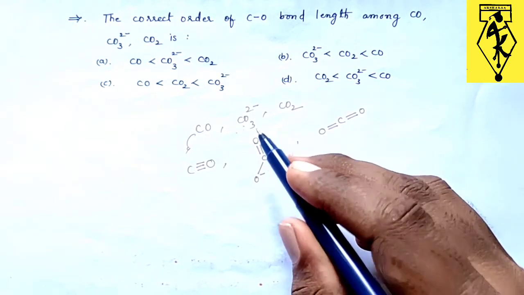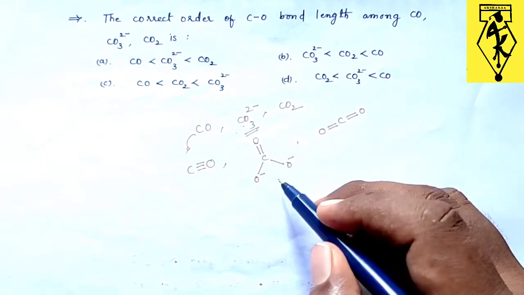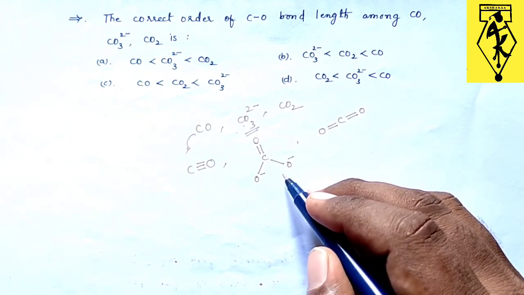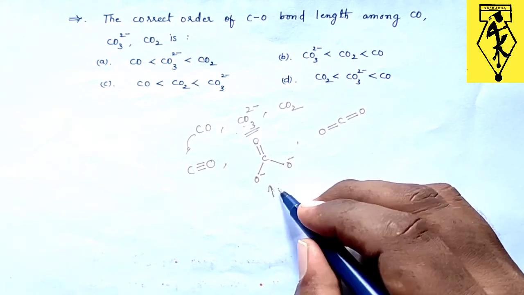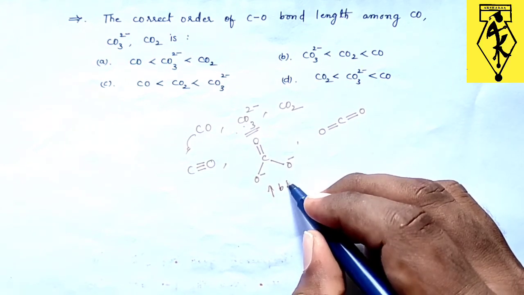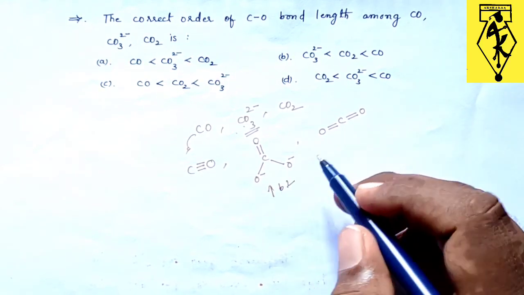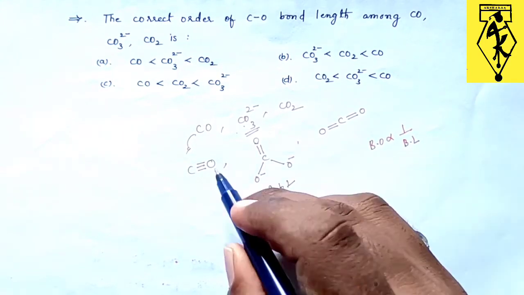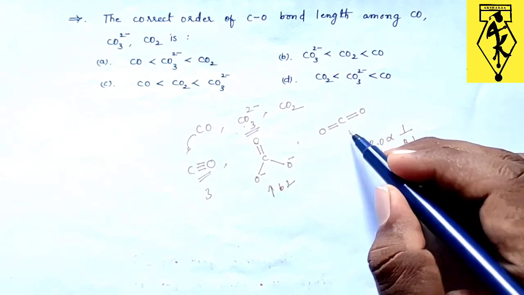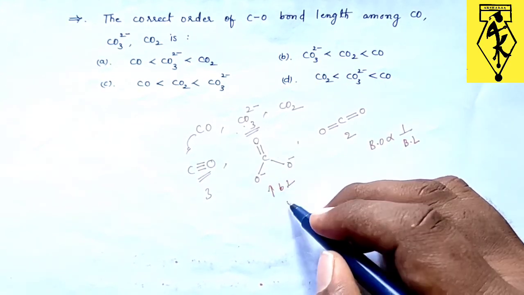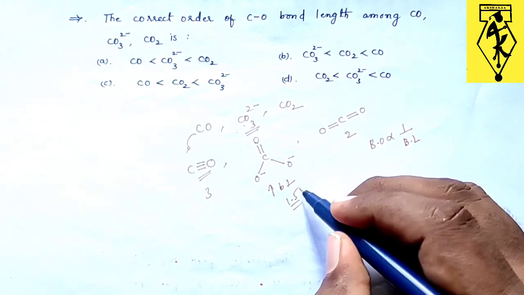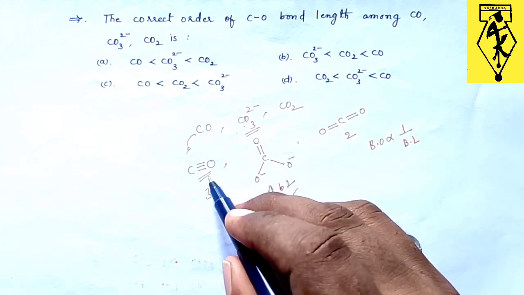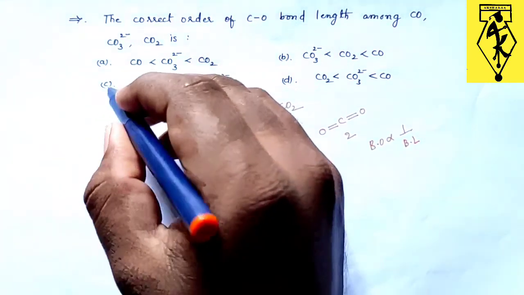Now here if we take this carbonate anion, we have more single bond character. More single bond character means more bond length. We know that bond order is inversely proportional to bond length. So here bond order will be 3, here 2, and for carbonate it is approximately 1.5. So carbonate will be having more bond length, followed by carbon dioxide and finally carbon monoxide. So option C will be correct.